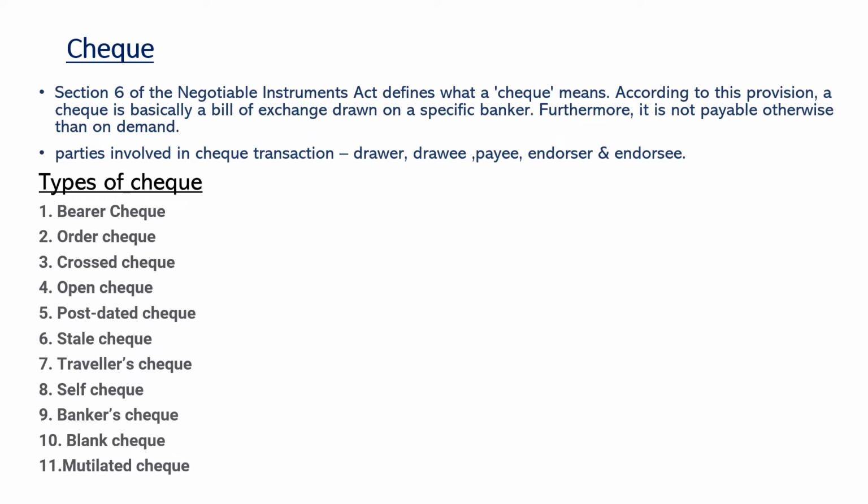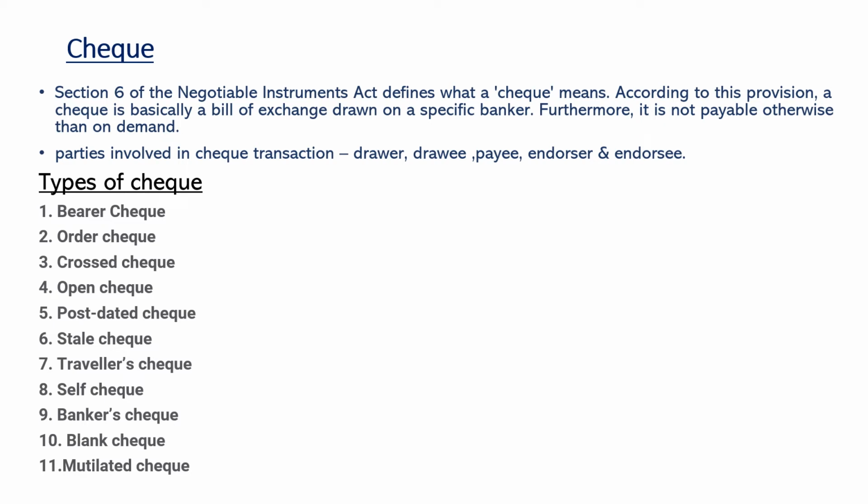Next we have order cheque. In order cheque, the word bearer after the payee name in the cheque is struck out and order is written instead. So the order cheque will be paid only to the particular payee mentioned in the cheque, and the payment through order cheque is safe because the bank will pay only after the ID verification of the presenter, that is who is presenting the cheque.